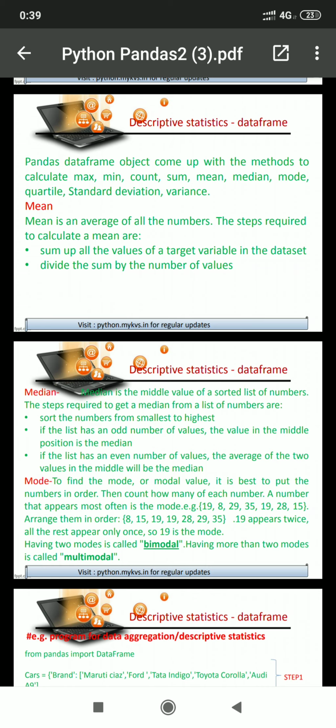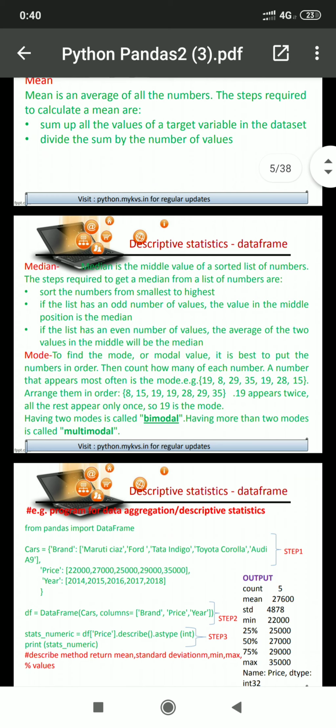There may be a chance that multiple sets of numbers exist. If there are two modes, that will be known as bimodal. If we have more than 2 modes, that will be multimodal. Okay. So the number which exists the maximum number of times is considered the mode.